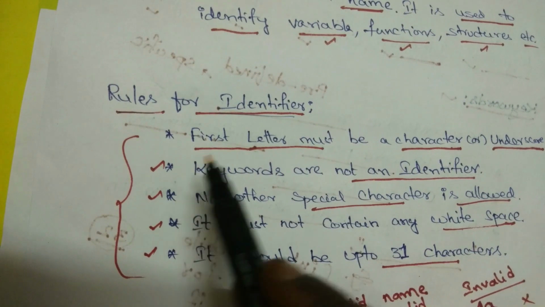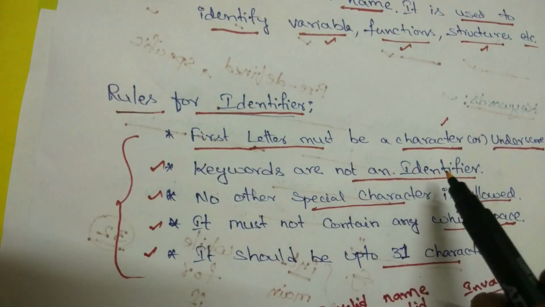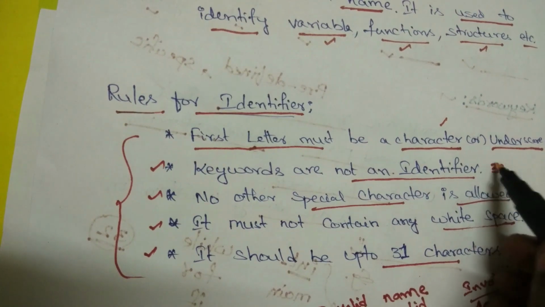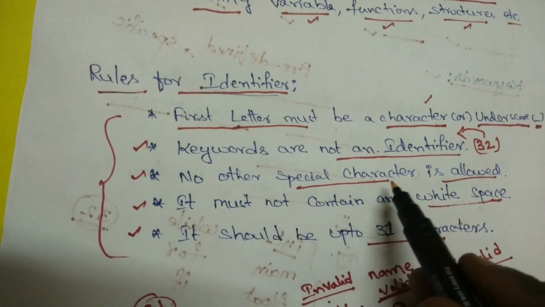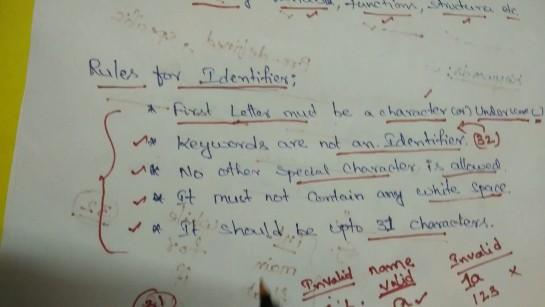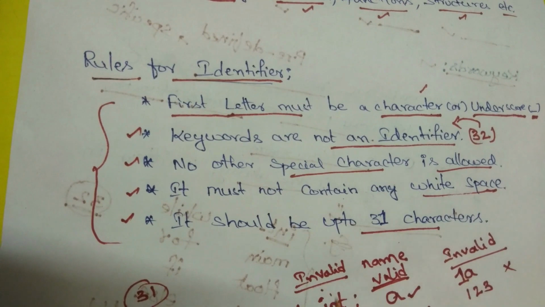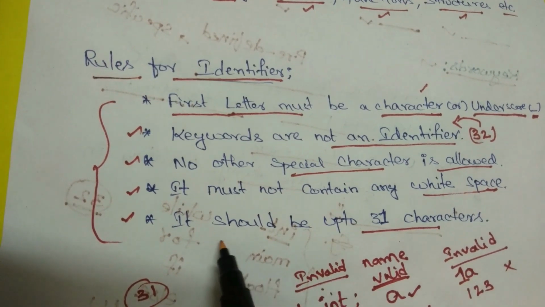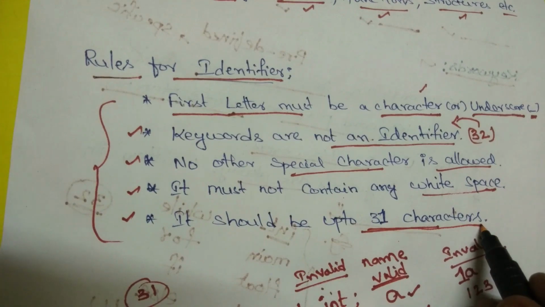The first letter must be a character. All 32 keywords cannot be used as a variable name or identifier. No special character is allowed in declaring any variable, and it must not contain any white space between the two strings. And the length of the name is a maximum of 31 characters, right?